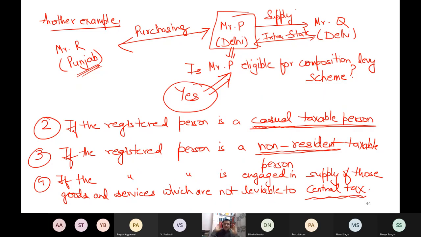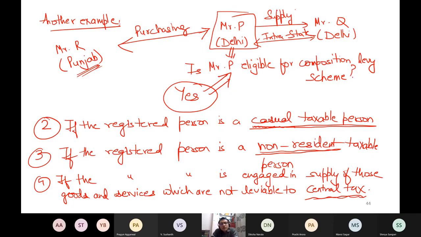Now it's the concept of supply. So when you are an exporter, every export is treated as interstate. Central tax is not applicable on those. On every export, IGST is there. So exporters cannot ask for the composition levy scheme. It's not allowed, because whenever you are engaged in supply of those goods and services which are not leviable to central tax, then on those supplies, the registered person cannot opt for the composition levy scheme.